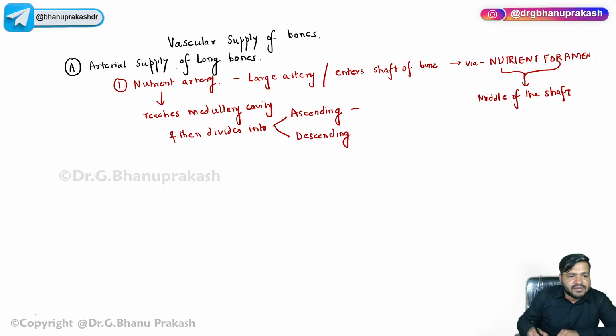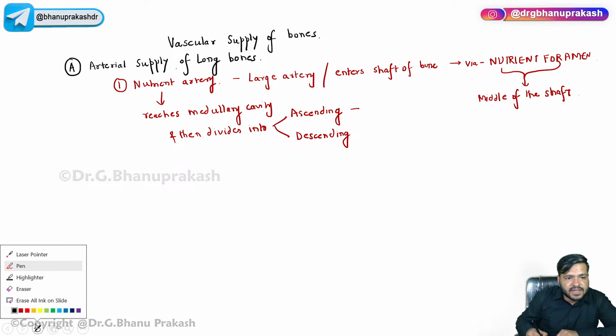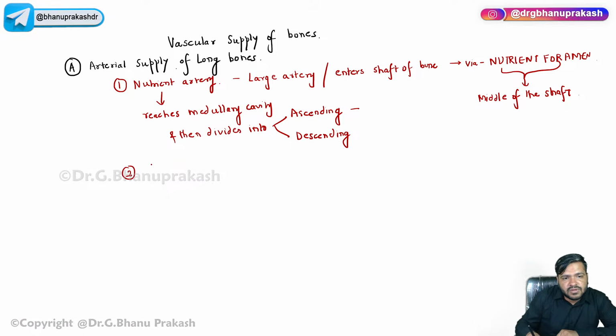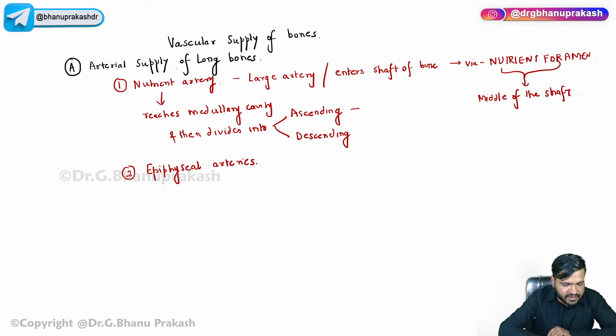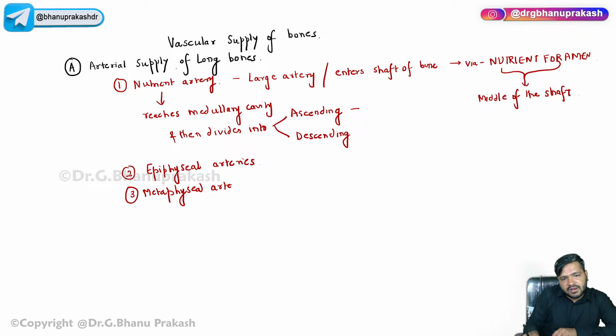Now coming to the next artery, we already know we have the epiphyseal arteries. Very, very important. The epiphyseal arteries enter the epiphysis, supplying the outer shell, as well as the inner part, which is actually spongy bone, while the outer part is a very thin layer of compact bone. So we have the epiphyseal arteries, then we have the metaphyseal arteries, right?